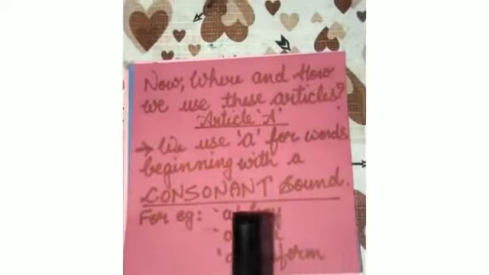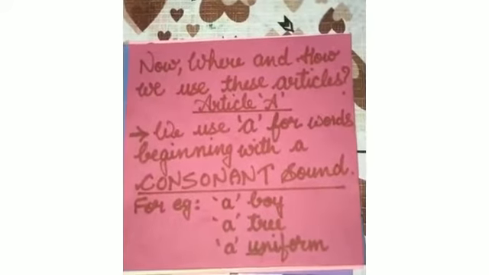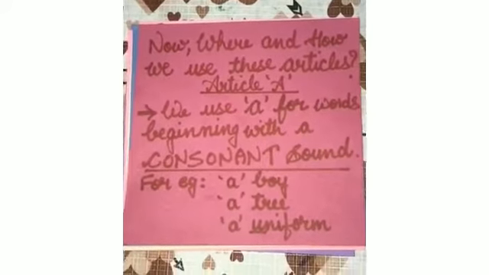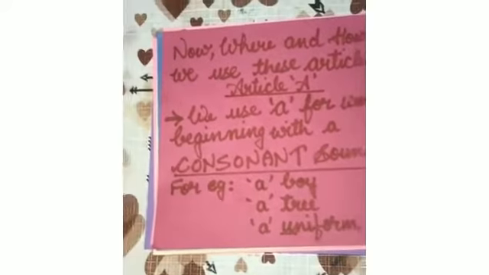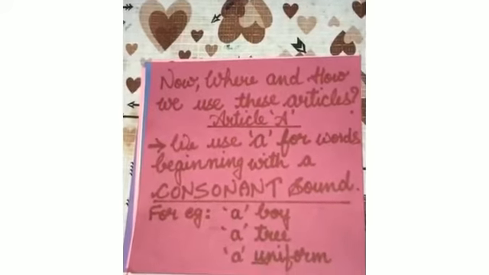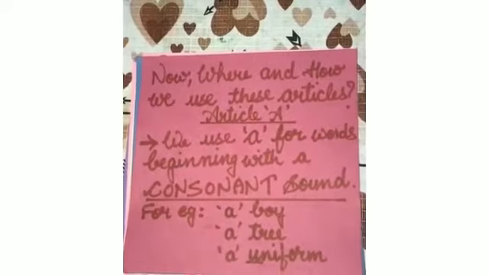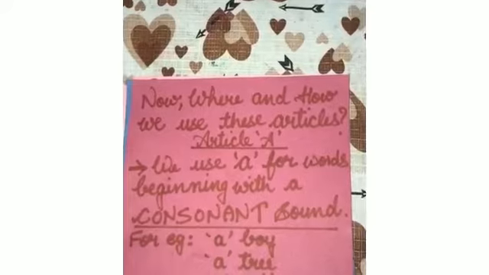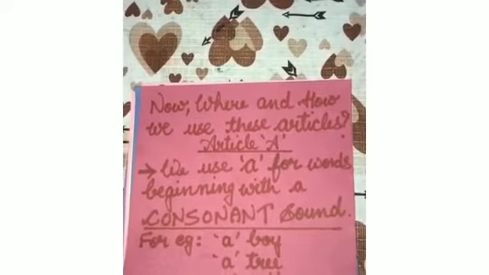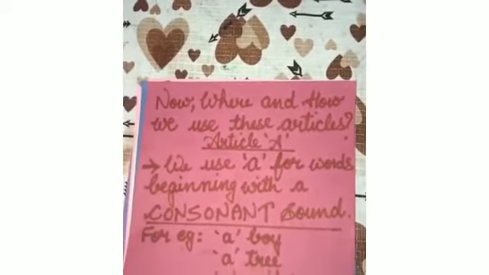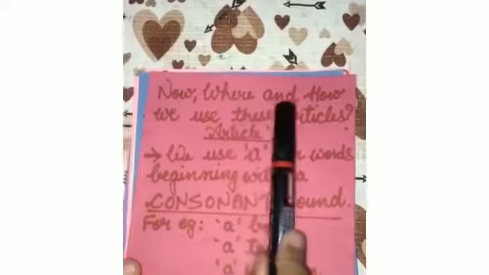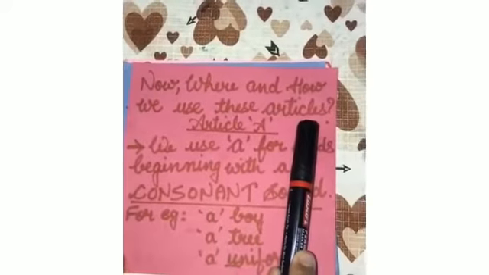Now, where and how do we use these articles? Now let us see how we can use these articles, where we have to use them, and when we have to use them. I hope you have understood. In the beginning I told you about the consonants and the vowels, and articles depend upon the sounds of the alphabets. Okay, so now the question is where and how we use the articles.